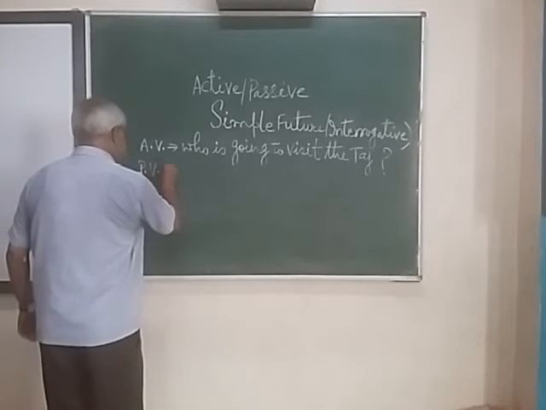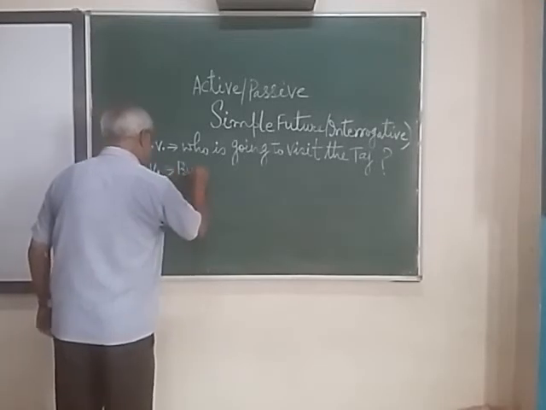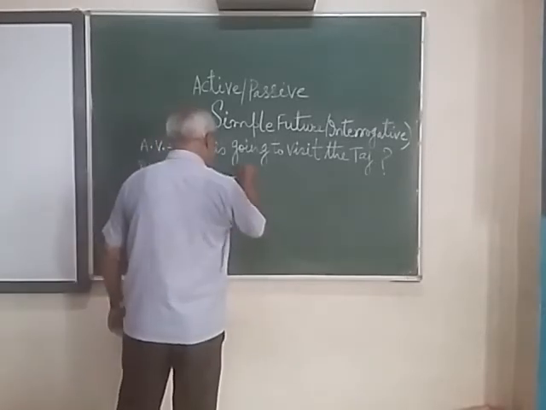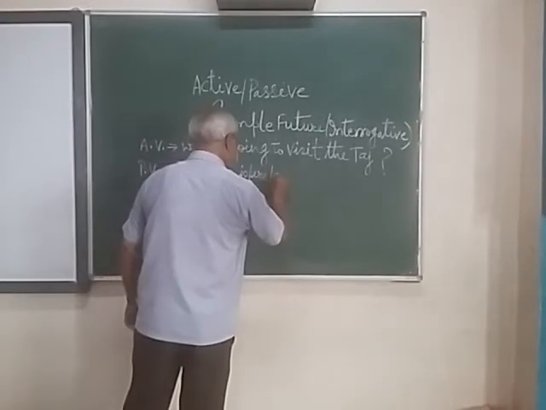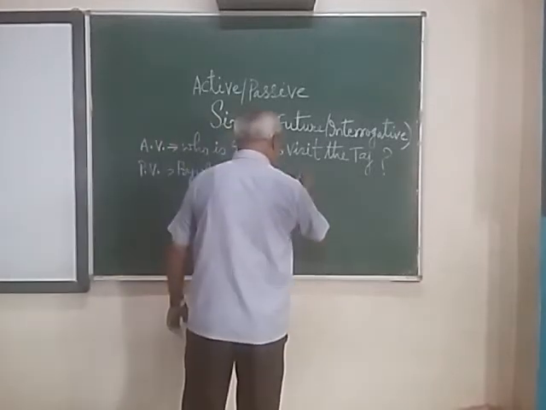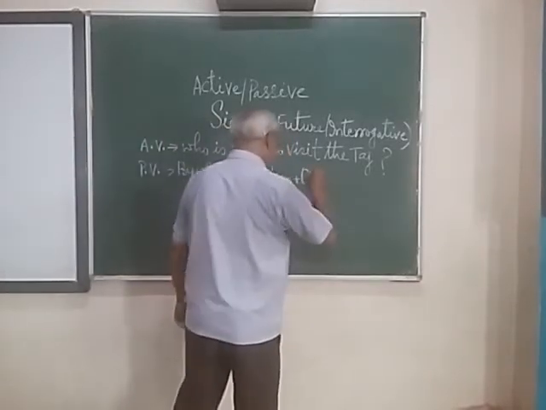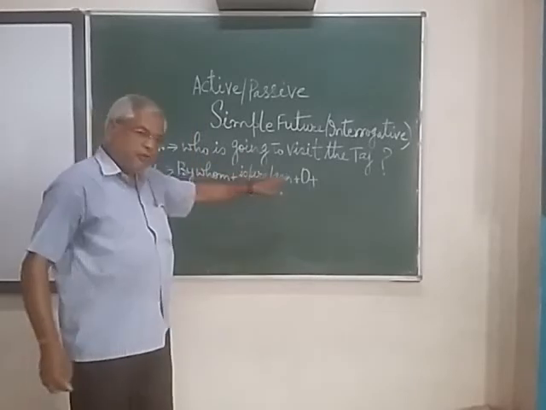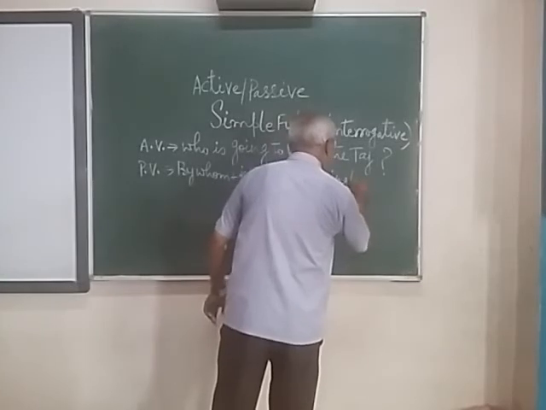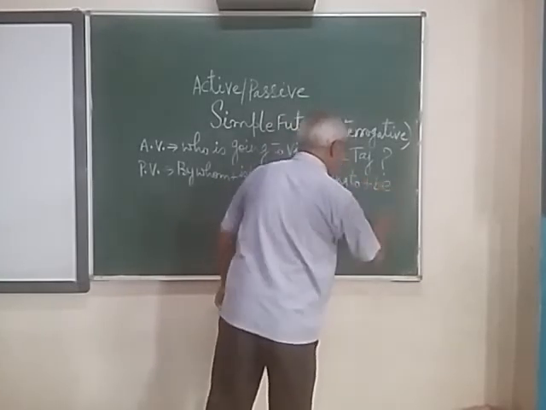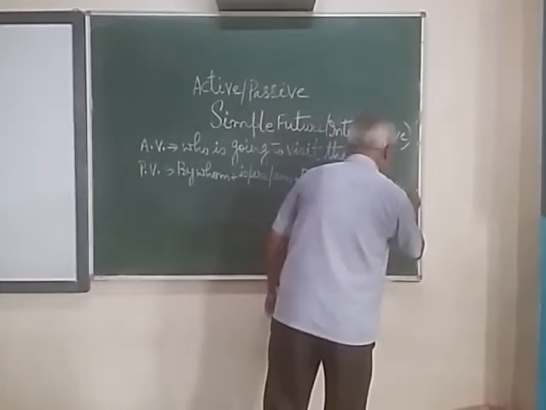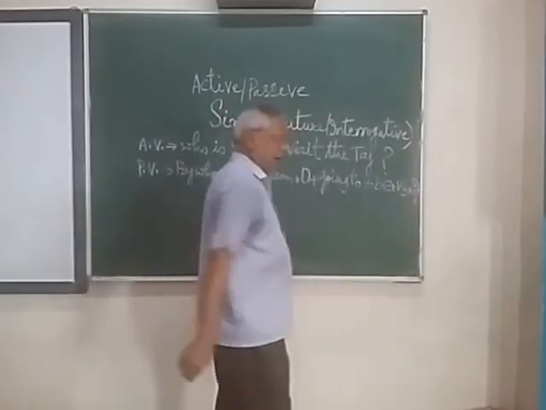And the passive voice structure will be: first by whom, then after is RM, then after object, then after going to, then after the word be, then V3, and at last question mark.